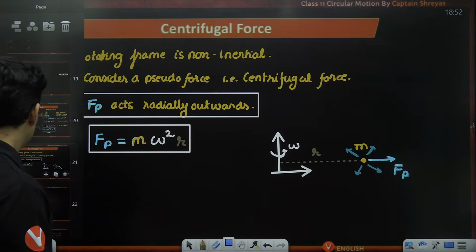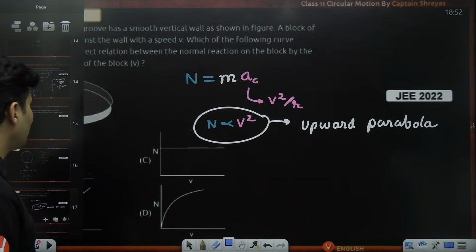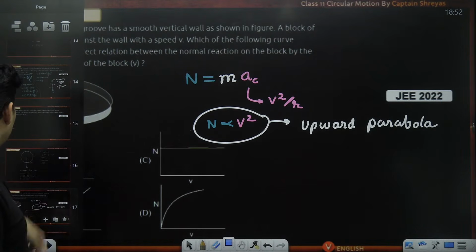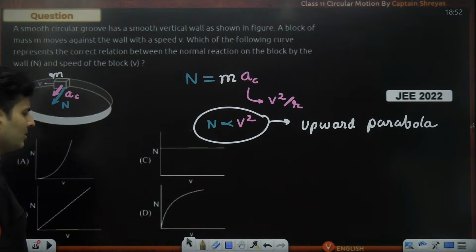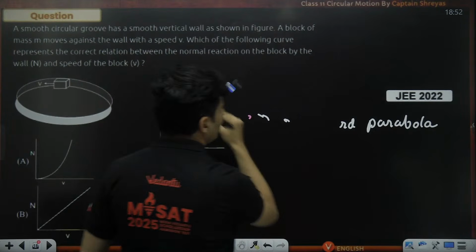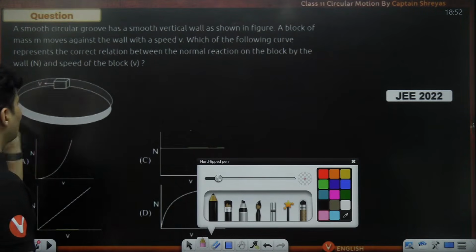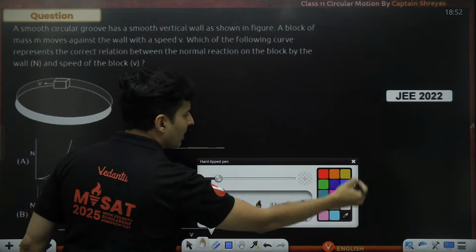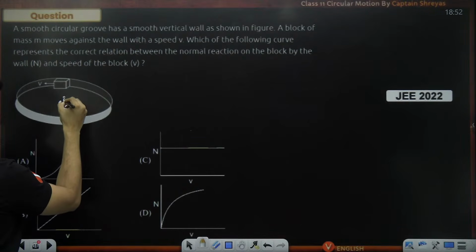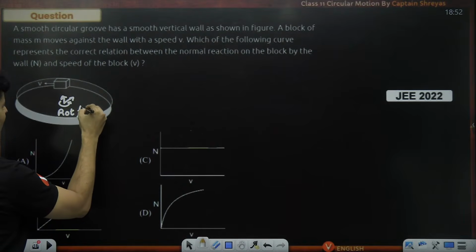Okay, perfect. So, can all these problems then be solved via centrifugal force also? Yes, even this problem can be solved via centrifugal force. Just think about it. Imagine I had to solve the same question via centrifugal force. What would I say? Oh, it is going round and round. I will choose a new frame. And how is my frame? It is a rotating frame of reference. So I'll choose a rotating frame of reference.